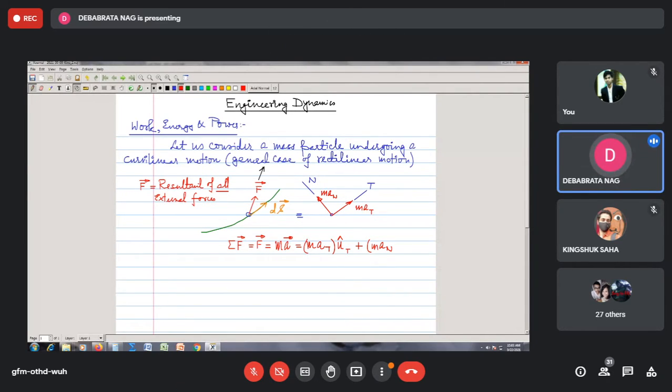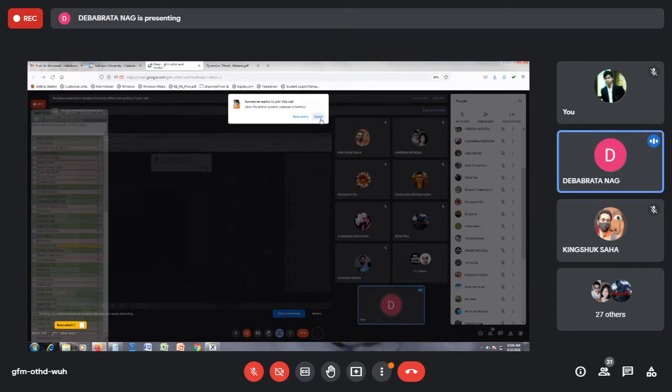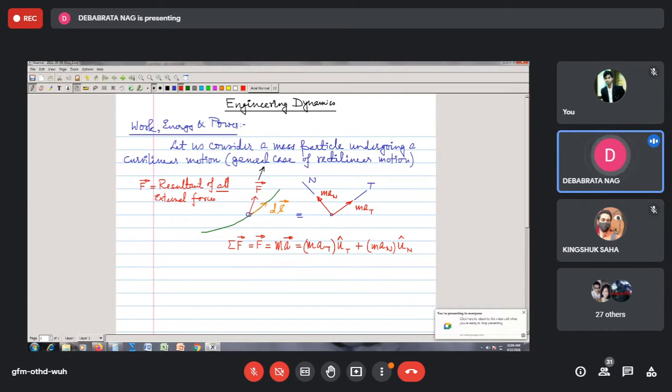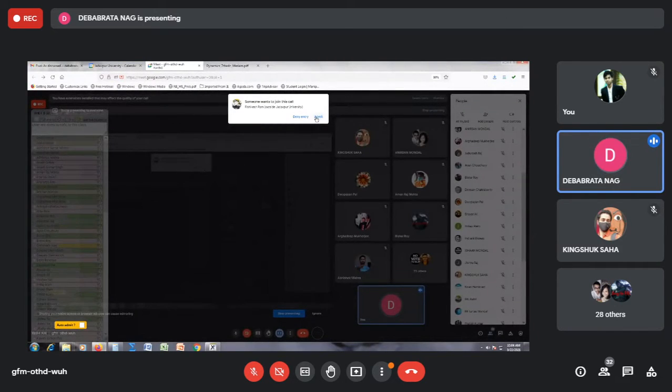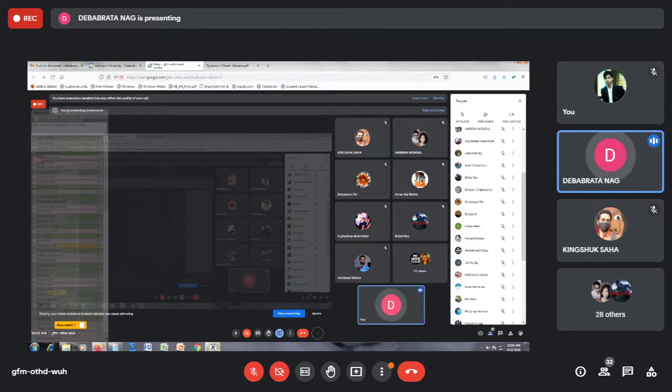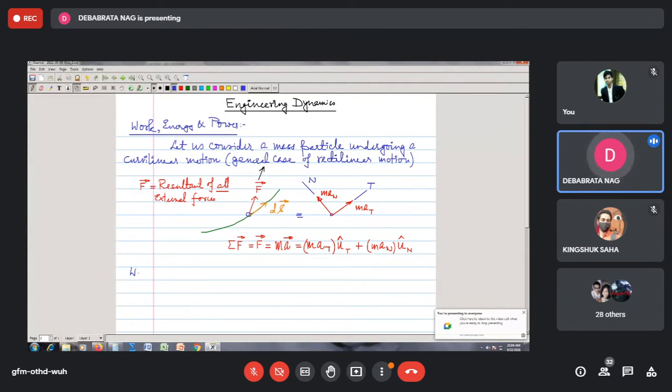So suppose in that way, if I consider that ds bar represents a differentially small displacement of the particle under the action of this resultant of all these external forces, then there will be work done by this force. And the work done will be given by what? Work done by this force F bar.